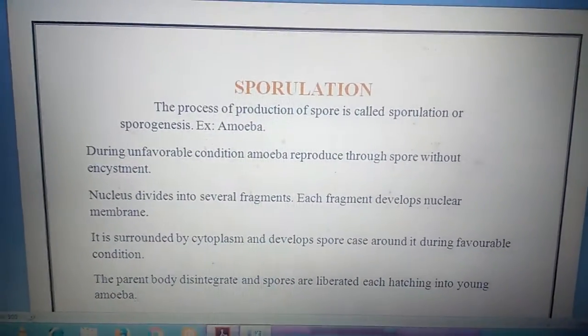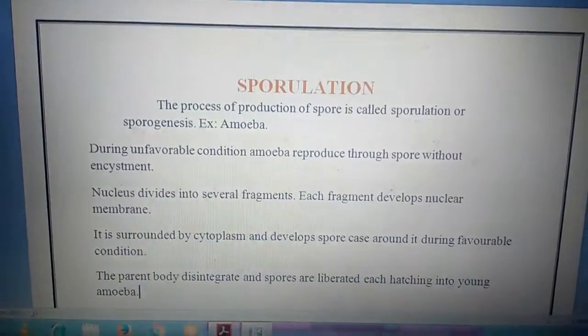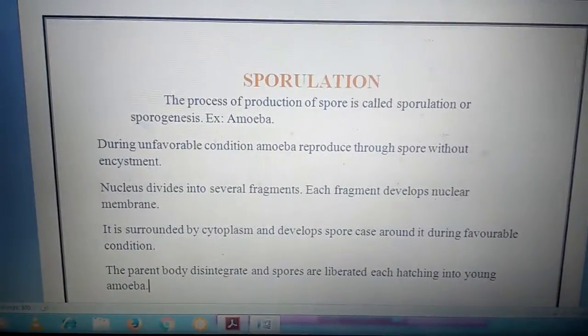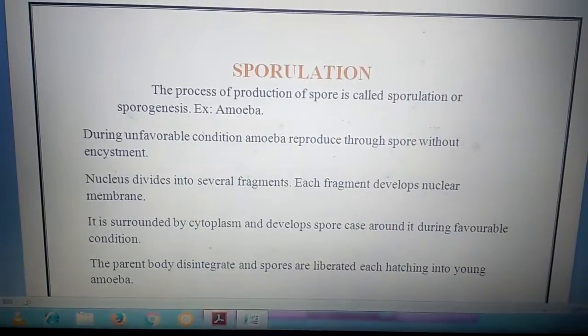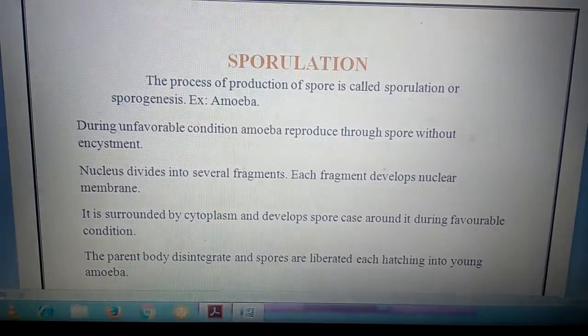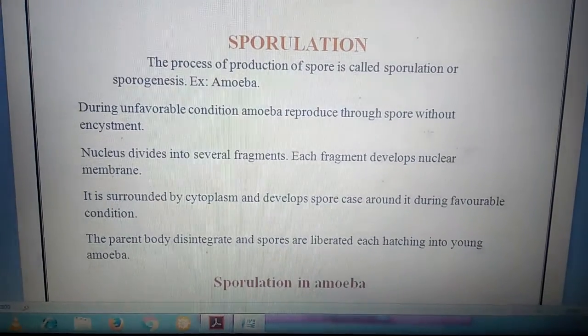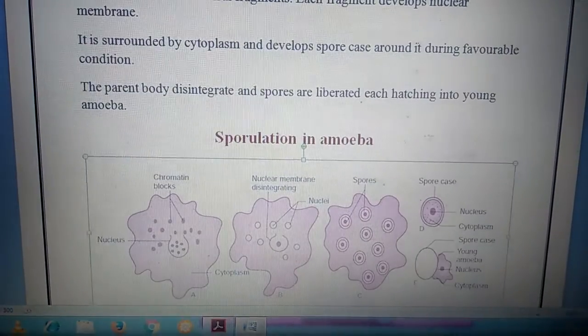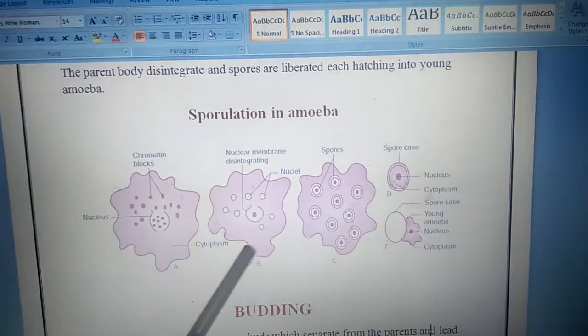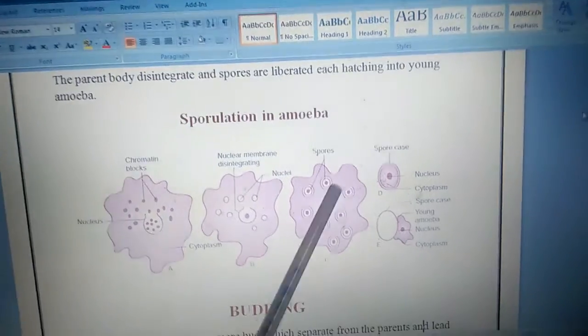During favorable condition, the parent body disintegrates and spores are liberated, each growing into a new amoeba. Sporulation in amoeba. Diagram is given here.